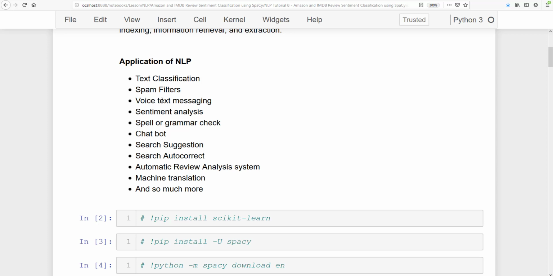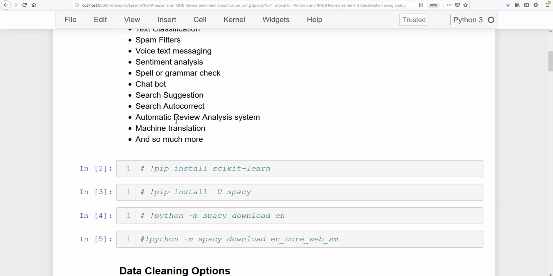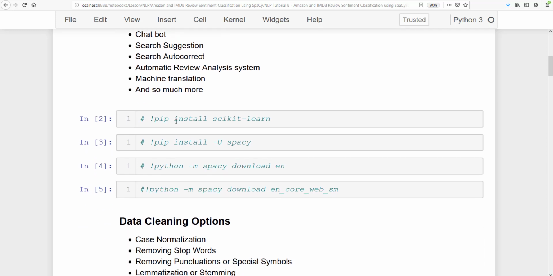And then machine translation, like Google Translate, and so much more. So there are a lot of applications of natural language processing, or NLP. Around 50% of data is in text form, and text data is mostly unstructured. That is why it is a little difficult to work with natural language processing.